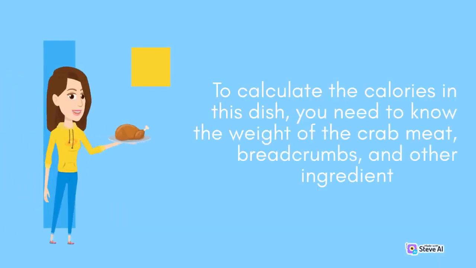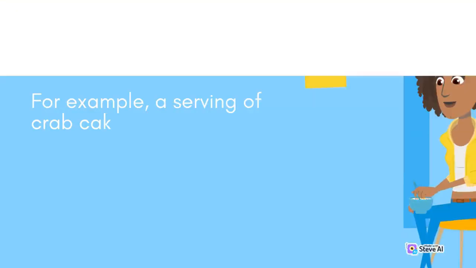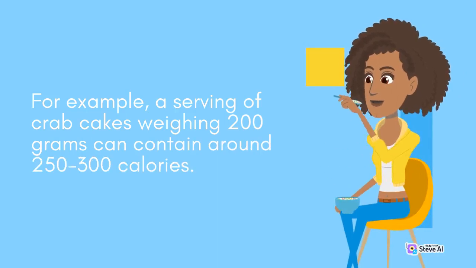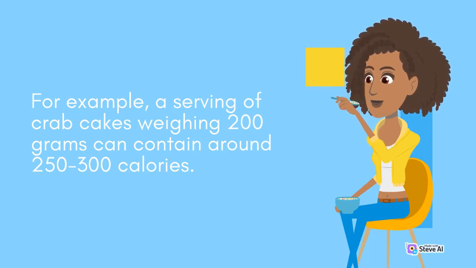To calculate the calories in this dish, you need to know the weight of the crab meat, breadcrumbs, and other ingredients used. For example, a serving of crab cakes weighing 200 grams can contain around 250 to 300 calories.